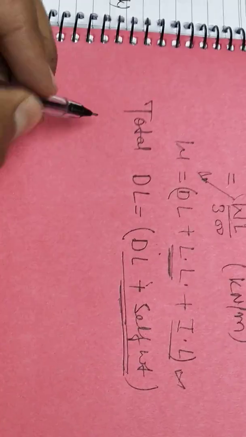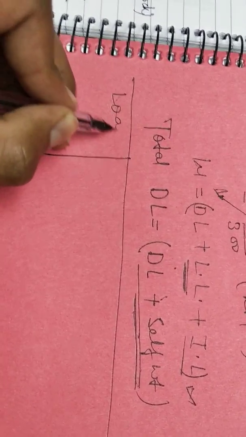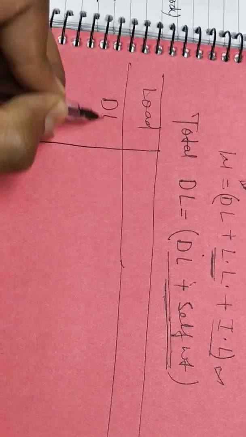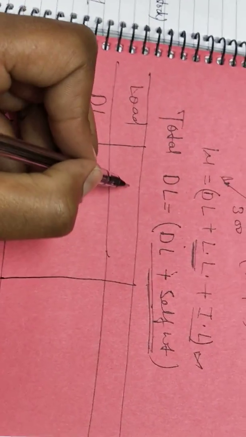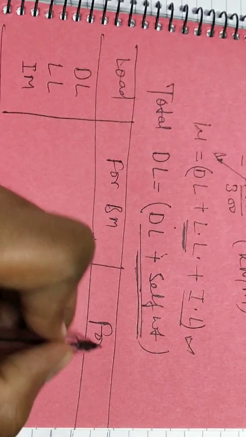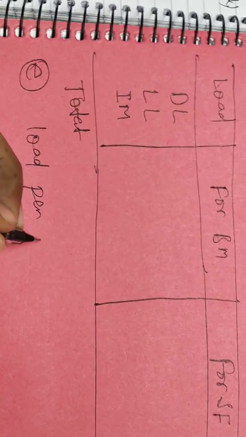Okay, so now we will draw a table of the significance of loads, which kind of loads will act as dead load, live load and impact load, and finally we will total them. Okay, now what is here for bending moment and for shear force. Okay, now step number E of the first step, load per track. We will also find out this step, load per track.